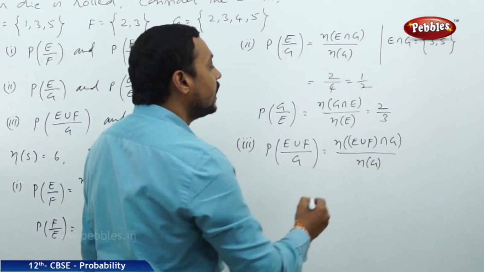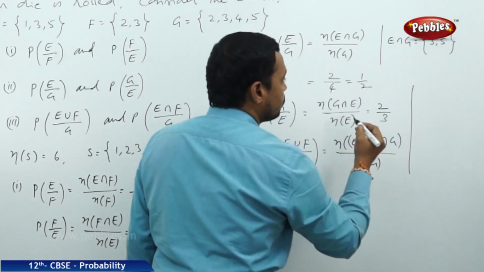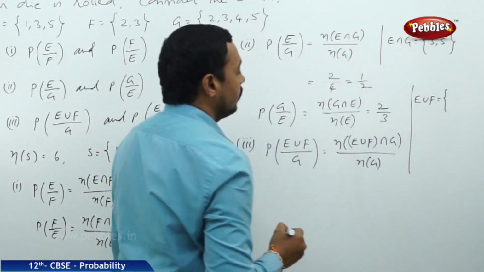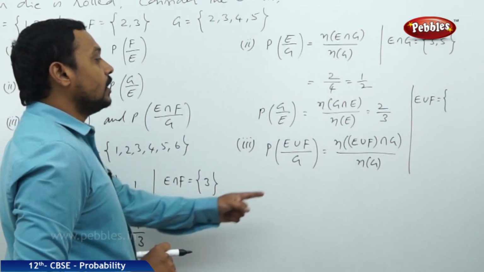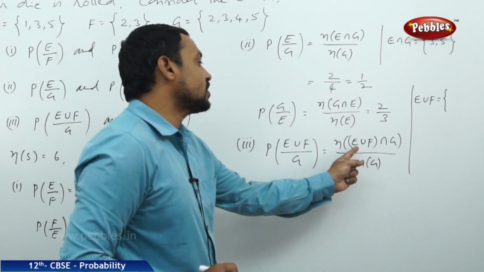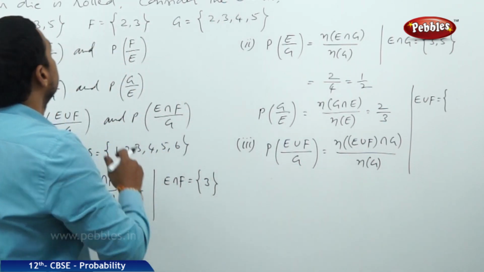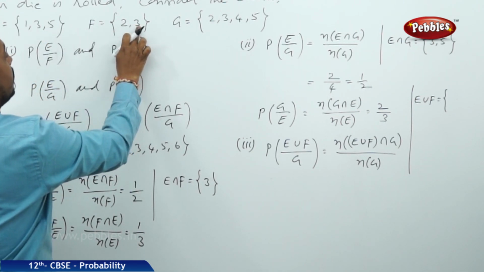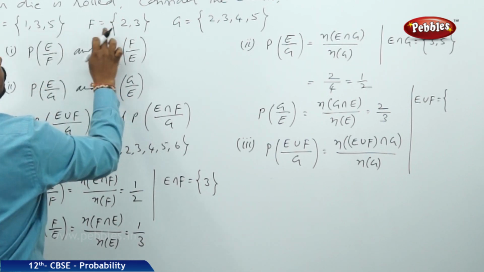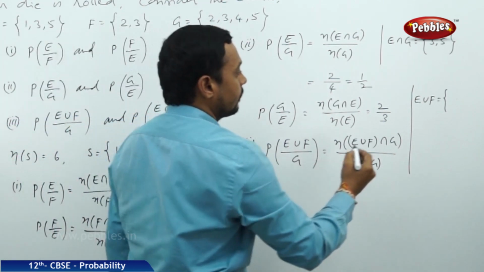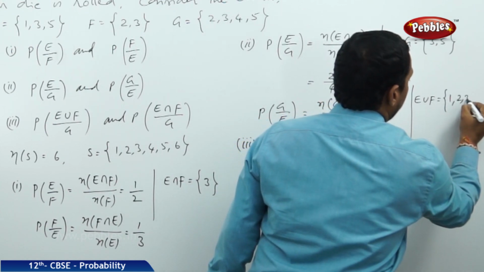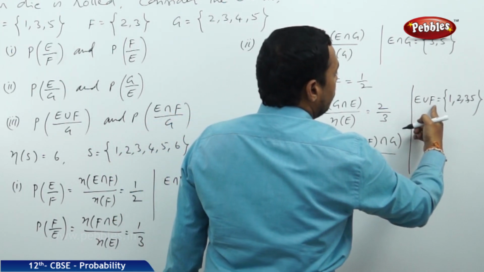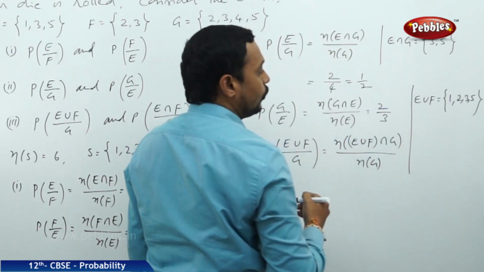Okay. Now let us define these sets first. E union F. Union means the selection of all the elements from E and F. So E has the elements 1, 3, 5 and F has the elements 2, 3. Therefore, the union of these two sets is equal to 1, 2, 3, 5. Therefore, the number of elements in E union F is equal to 4.